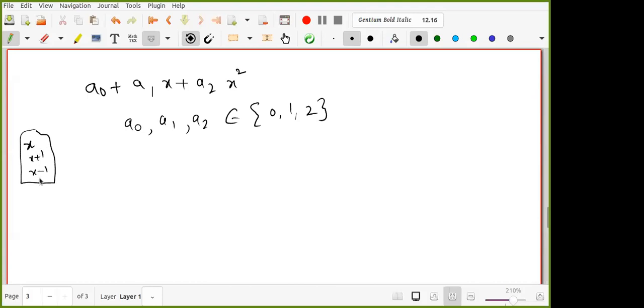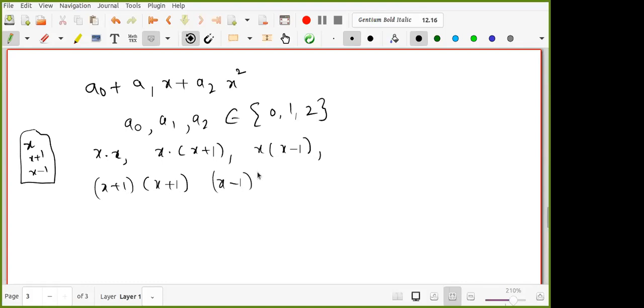So how many combinations are there? x into x, x into x plus 1, x into x minus 1, x plus 1 into x plus 1, x minus 1 into x minus 1, x minus 1 into x plus 1. Anything left? How many did I note here? 1, 2, 3, 4, 5, 6.